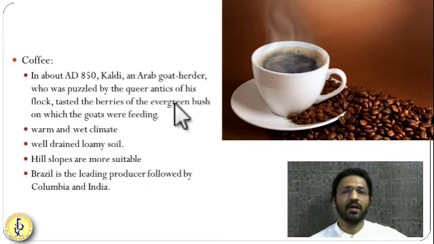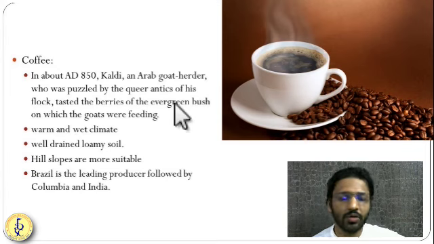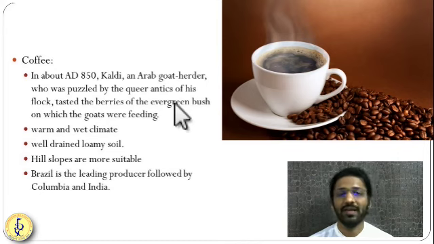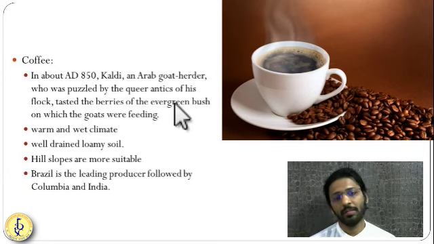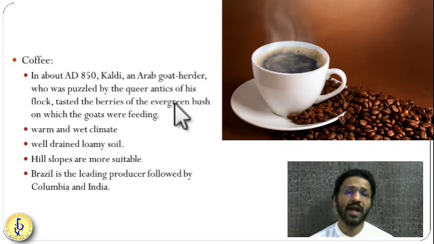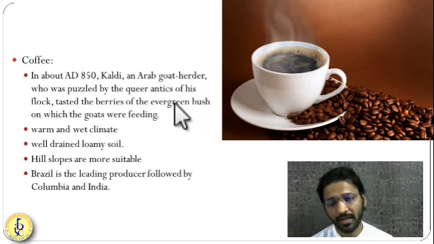The next type of crop is coffee. Coffee is very famous in South India. I know you guys love drinking filter coffee. So how is this coffee made? Coffee is grown on the mountains as well as on the plains. There are two varieties of coffee, Arabica and Robusta. Arabica is grown on the mountains, Robusta is grown on the plains.